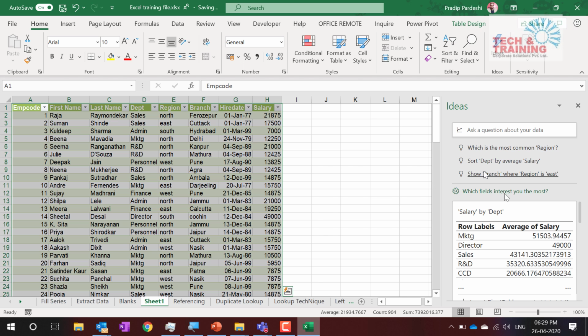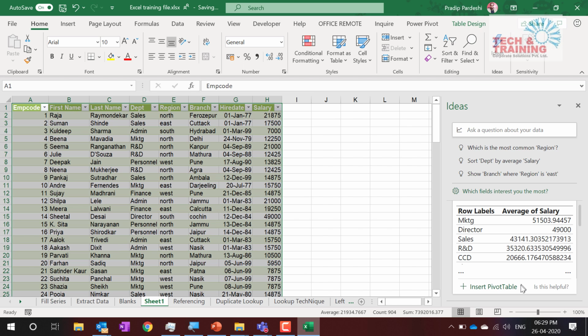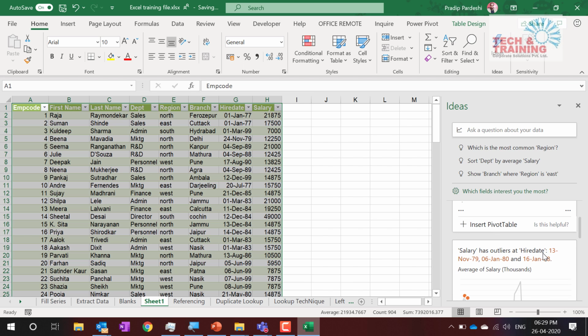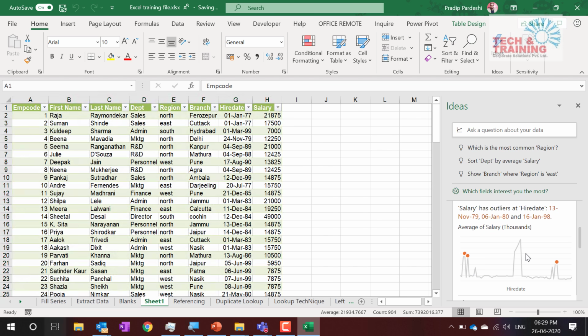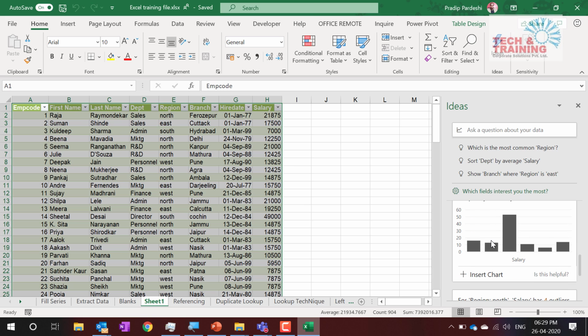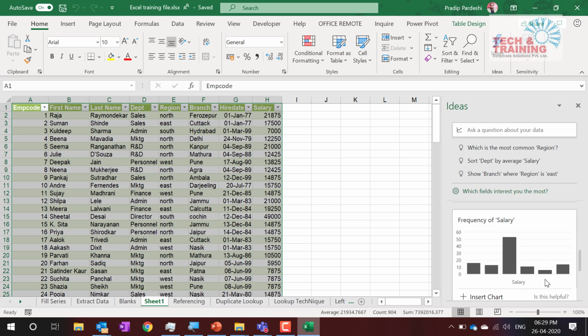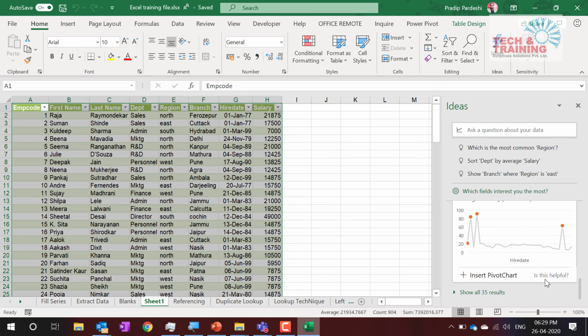Now see what it is doing. Automatically it is giving you all these figures, right? Department wise average salary. Here it is saying salary has an outlier higher on dates 13th November and 6th Jan 98. So on these dates we have hired people with higher salaries. So it is saying outlier. And here you will see the frequency of salary and all those different reports that you have. All those reports can be easily created using this Ideas.